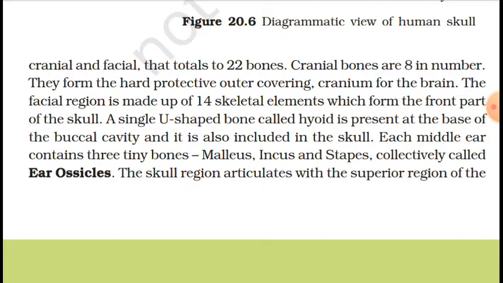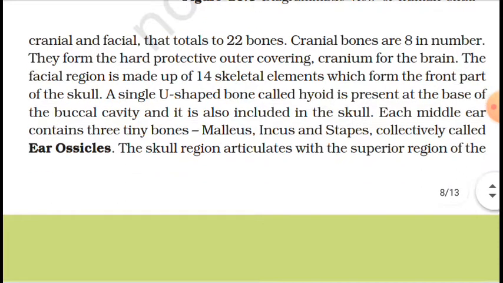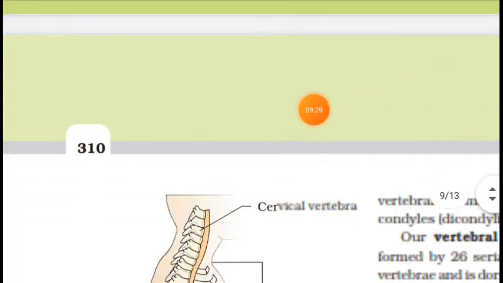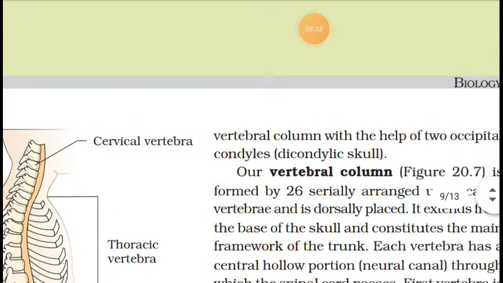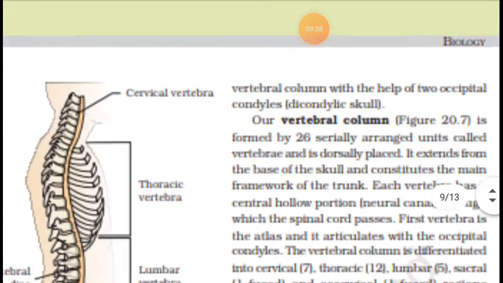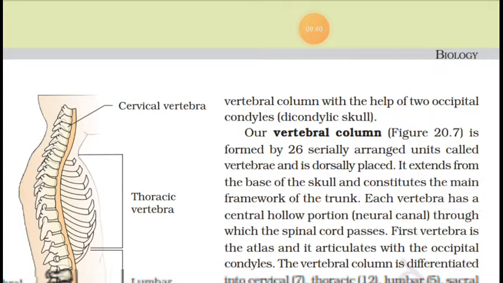The skull region articulates with the superior region of the vertebral column here, with the help of the condyles.